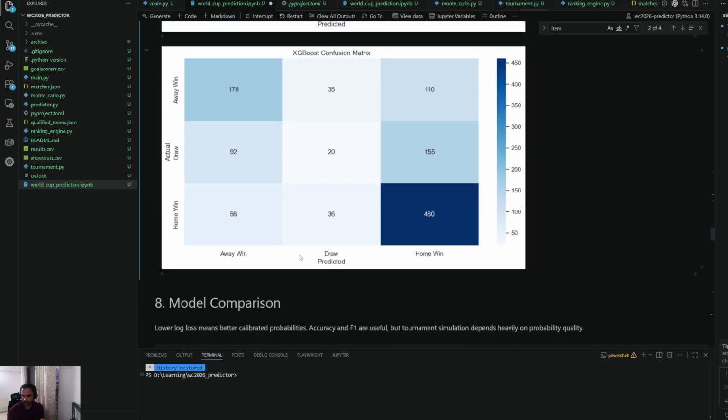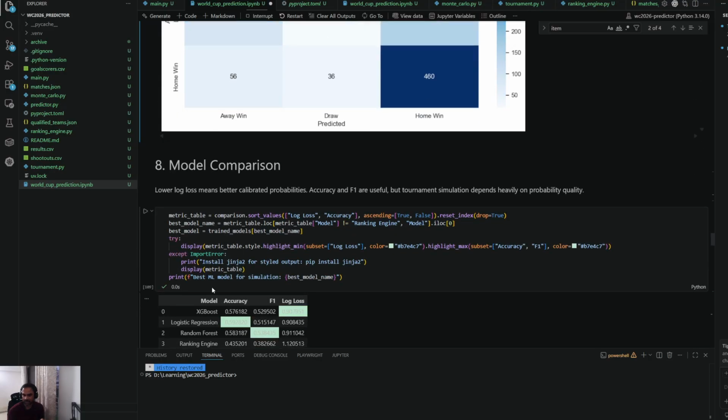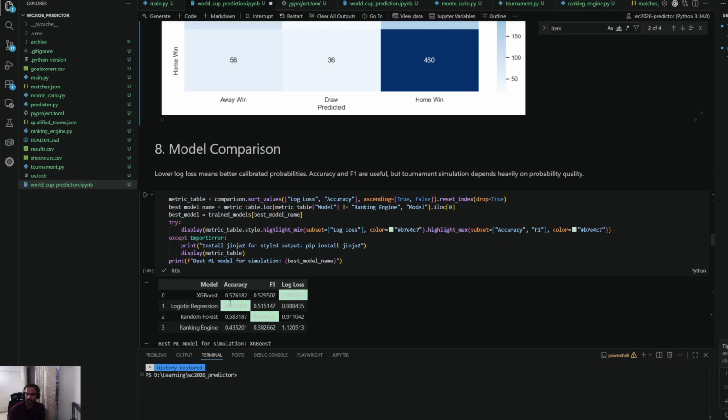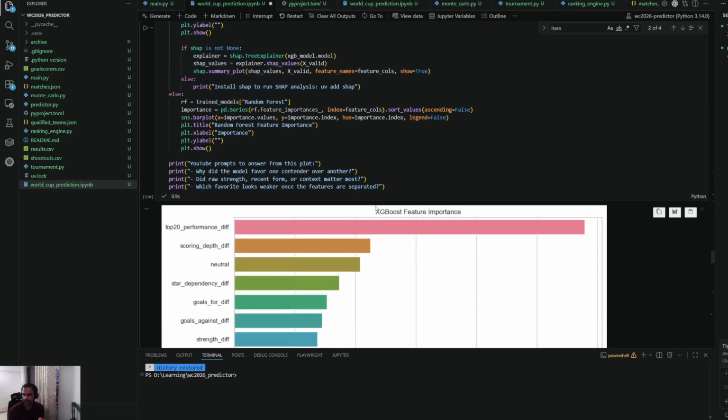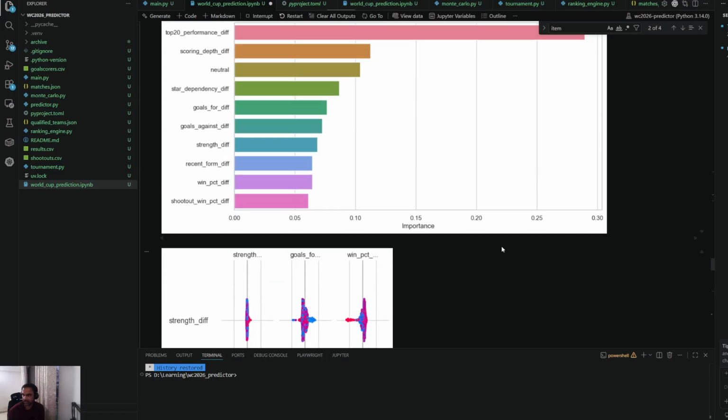And coming to the fun part, we're comparing the models. Logistic regression with this particular data set shows the highest accuracy. XGBoost ideally is the better one, and it's not far off, but logistic regression is winning here. Then, which features influence the decisions of the XGBoost? That is also plotted here.